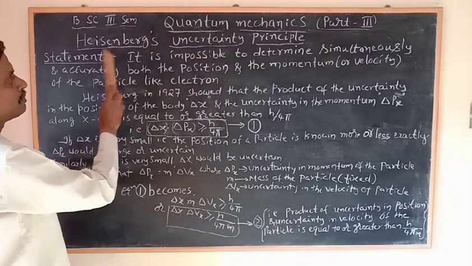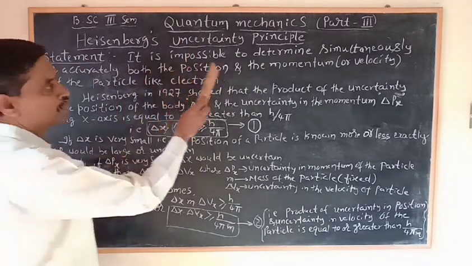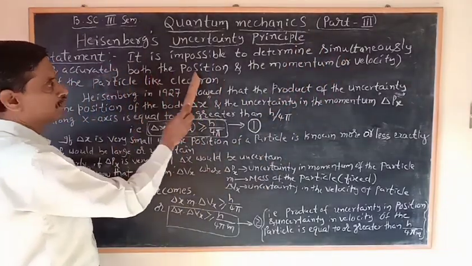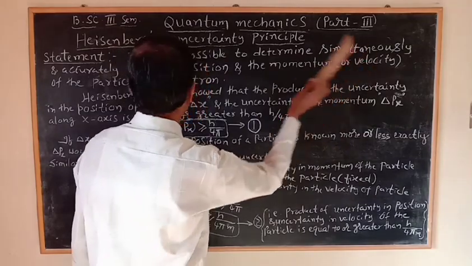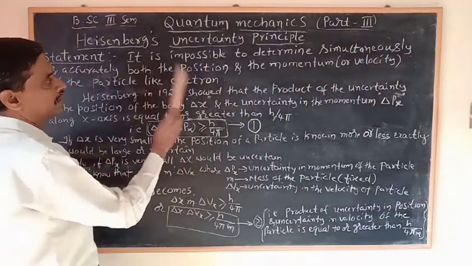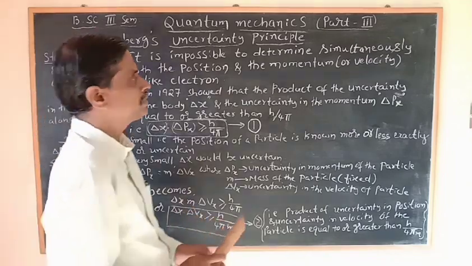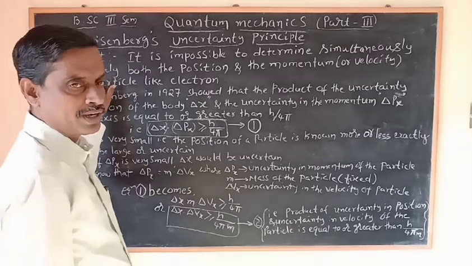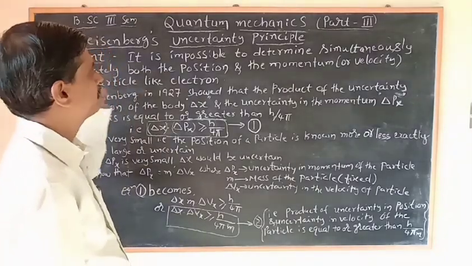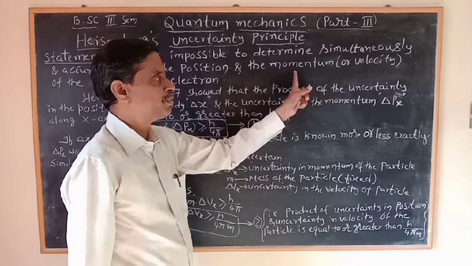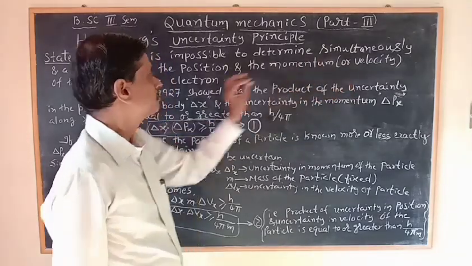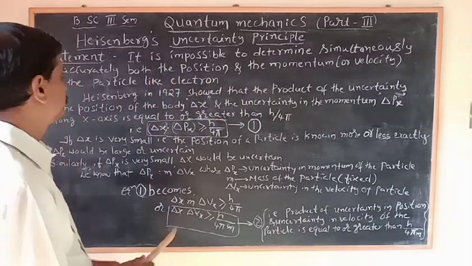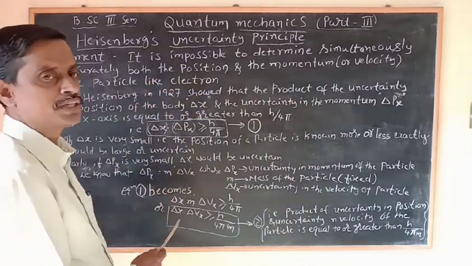The statement for Heisenberg's uncertainty principle is: it is impossible to determine simultaneously and accurately both the position and the momentum or velocity of a particle like an electron. That means it is very difficult to determine position and momentum or velocity of a particle like an electron accurately at the same time. We can explain this statement using a mathematical expression.